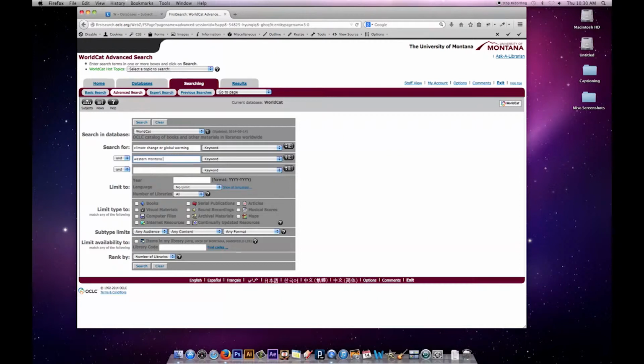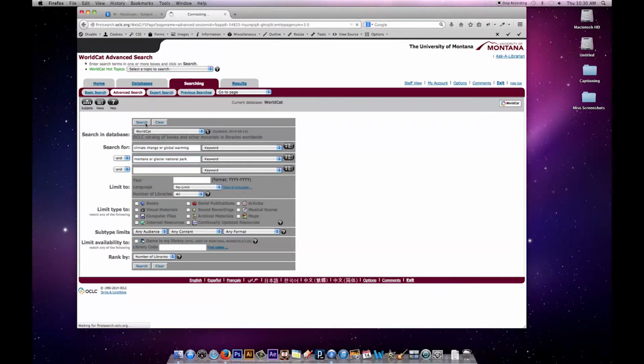Okay, for Western Montana, if I want to broaden my search, maybe I just want to try Montana and not Western Montana. That'll make my search broader. Another related term would be Glacier National Park. There's a lot of ecosystem research done in Glacier National Park. Again, I might not have known that right offhand, but if I did some initial searching, I would probably see studies related to glacier, and I might think of that as a related term.